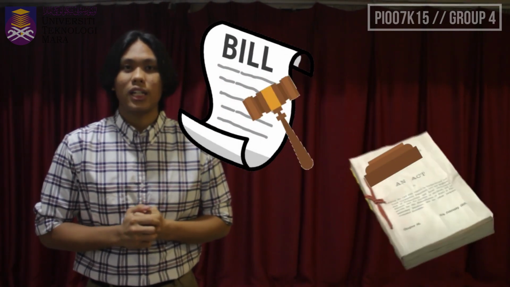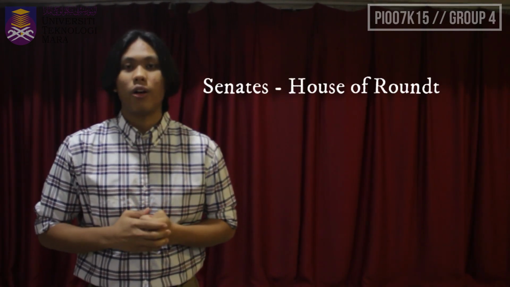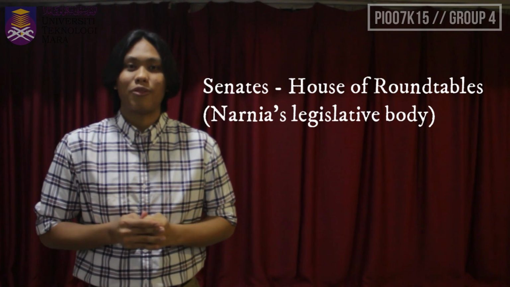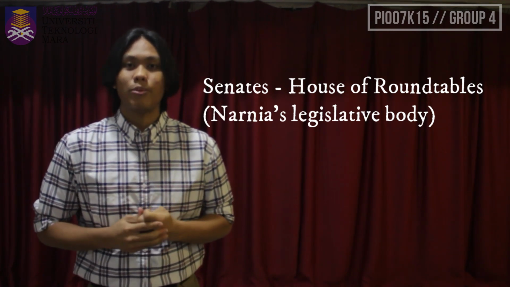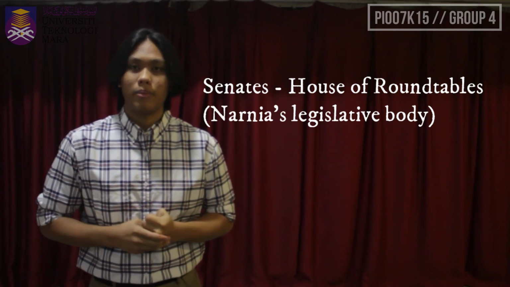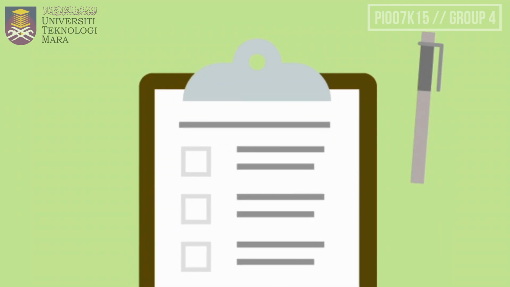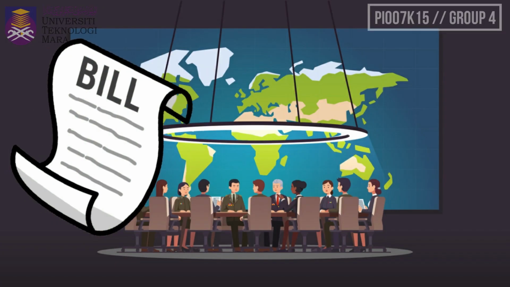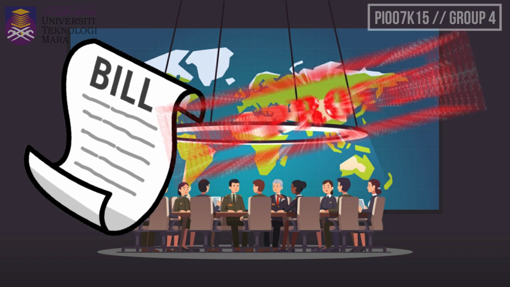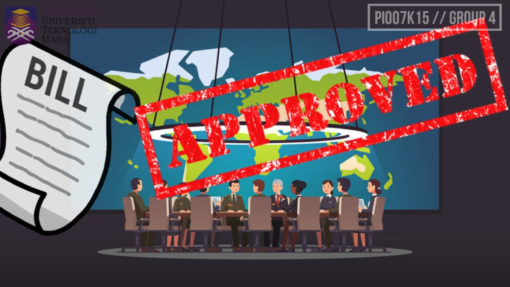The authority responsible for passing bills as laws in the government of Narnia is the Senate, or in Narnia we call it the House of Round Tables, where the legislating process will take place among the members. Once the policies are finalized, bills to accommodate the policies will be brought upon the House of Round Table to be approved and enforced as the laws of Narnia.